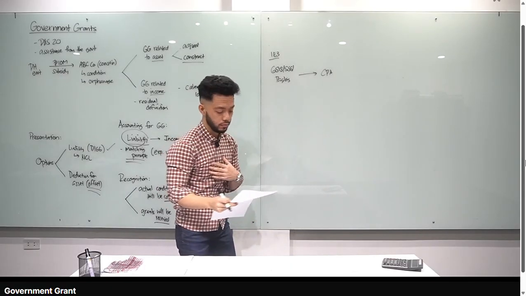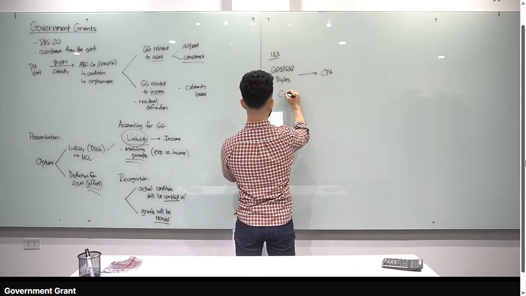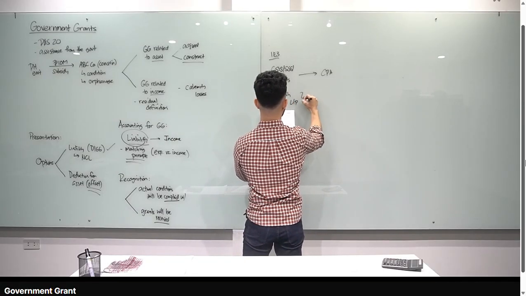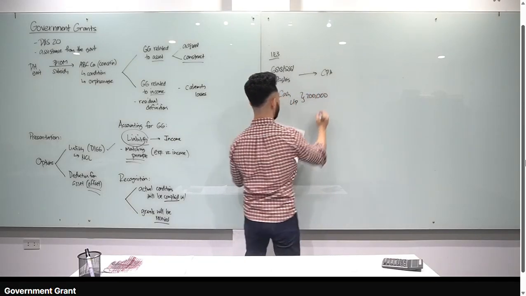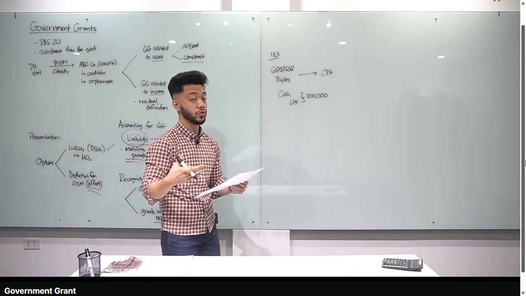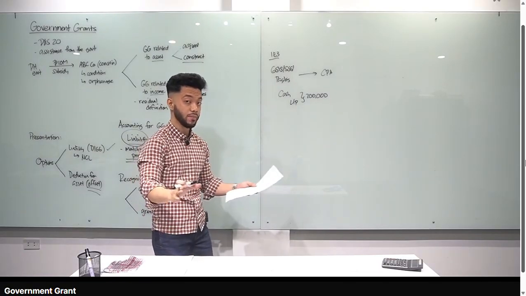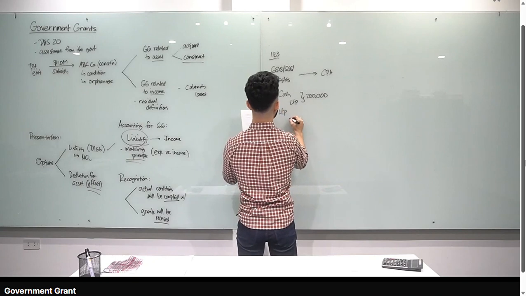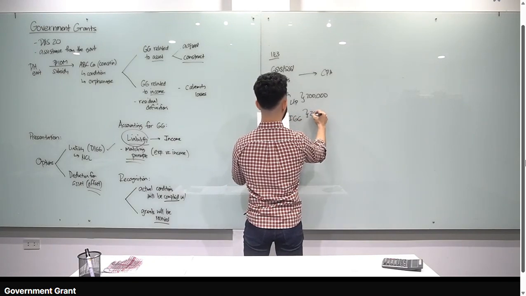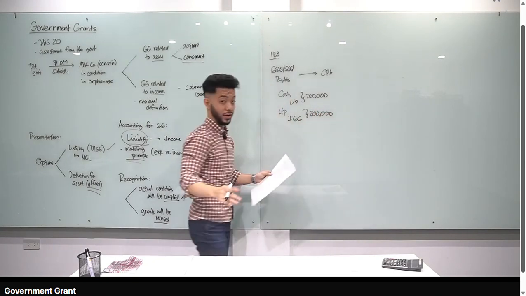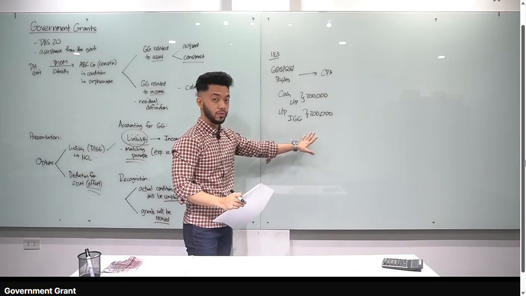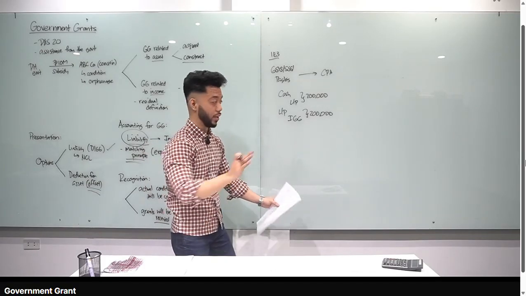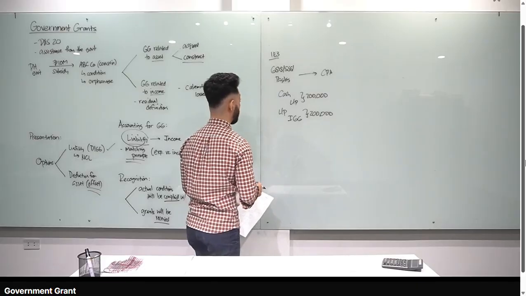When GSIS, for example, gave us the loan: debit cash, credit loans payable, 200,000. Now, when the loan was forgiven because of international recognition to the community, we no longer need to pay. Debit loans payable, credit income from government grant, at carrying amount. That's how simple it is, class, when there is a forgivable loan.